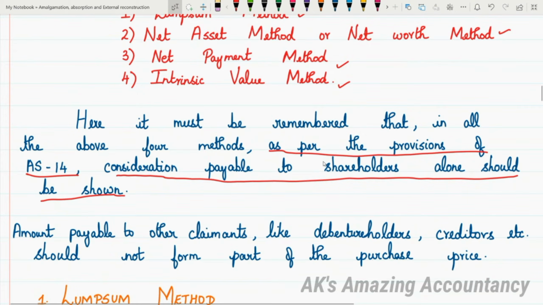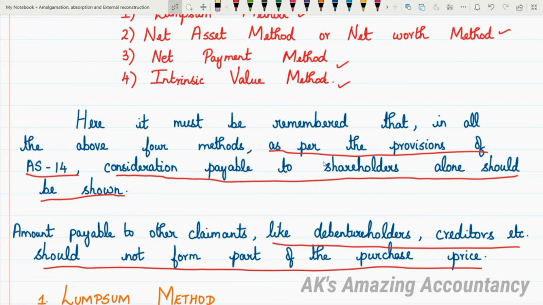Amounts payable to other claimants, those who claim, are called claimants. Amounts payable to other claimants like debenture holders, creditors, etc., should not form part of purchase consideration. They should not form part of purchase price. So let me repeat once again.